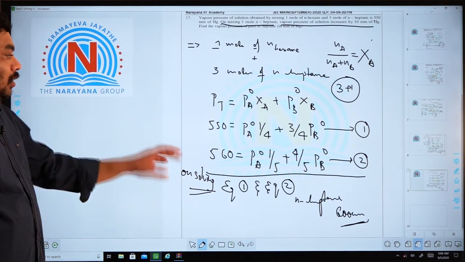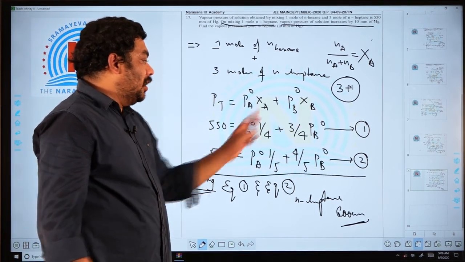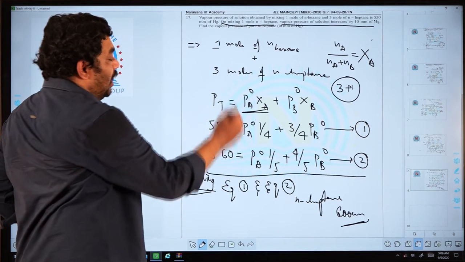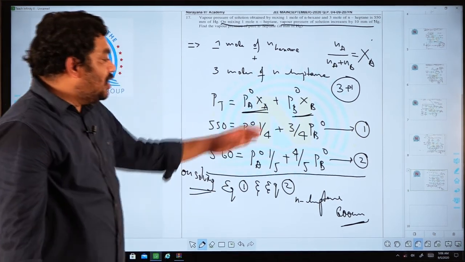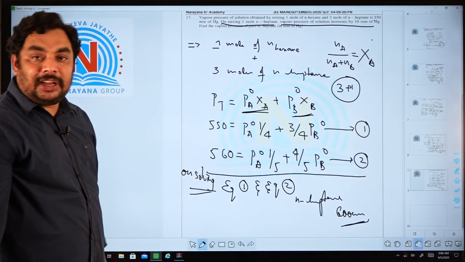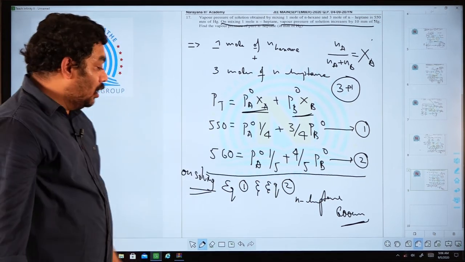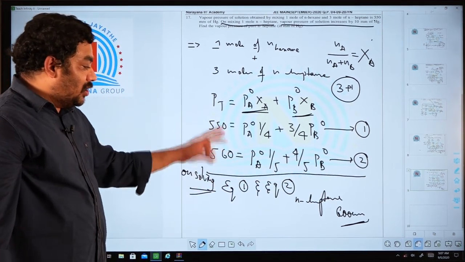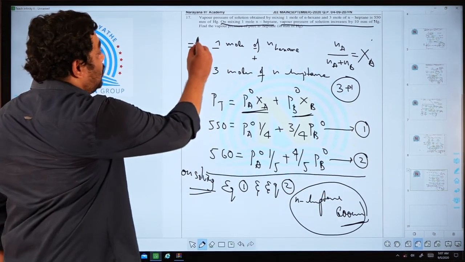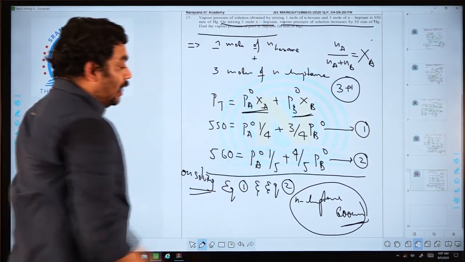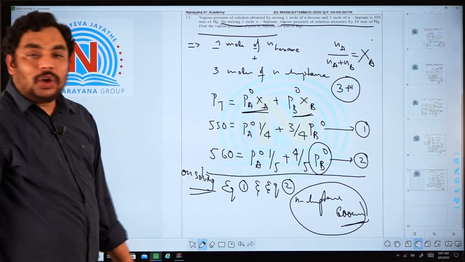Am I clear? So PA naught XA is the partial pressure of N-hexane, and PB naught XB is the partial pressure of N-heptane. He just changed the number of moles of N-heptane. By that, the mole fraction is changed. From these two equations by solving, I am getting the N-heptane pressure. He asked, what is the vapor pressure of pure N-heptane? Pure N-heptane is PB naught. Okay, thank you student.